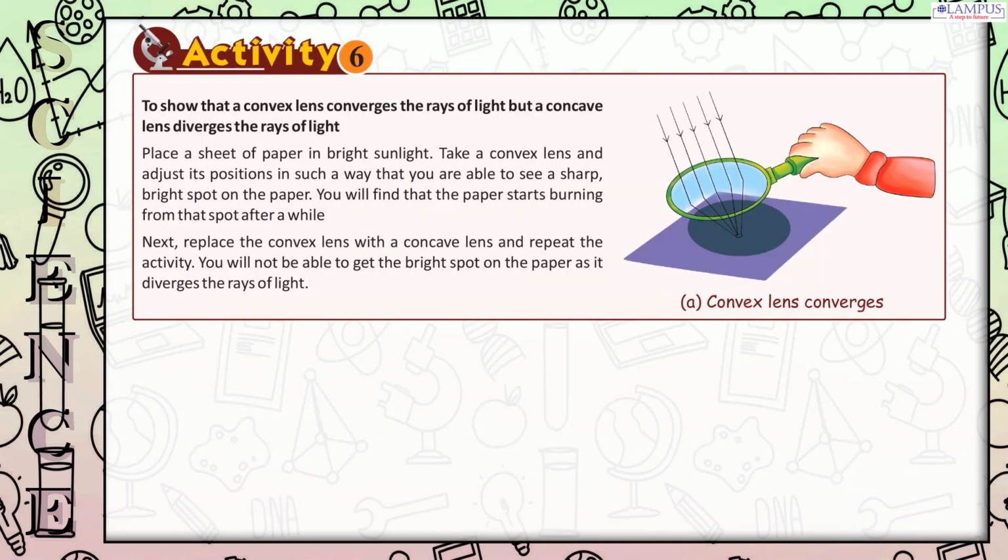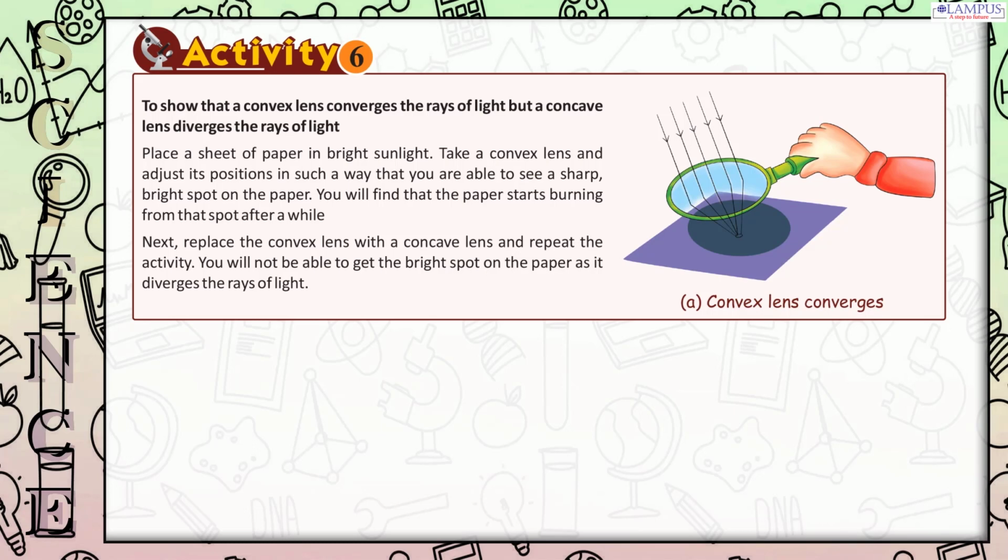Activity 6. To show that a convex lens converges the rays of light but a concave lens diverges the rays of light. Place a sheet of paper in bright sunlight. Take a convex lens and adjust its position in such a way that you are able to see a sharp, bright spot on the paper. You will find that the paper starts burning from that spot after a while.